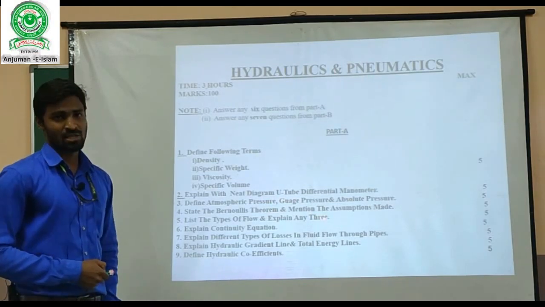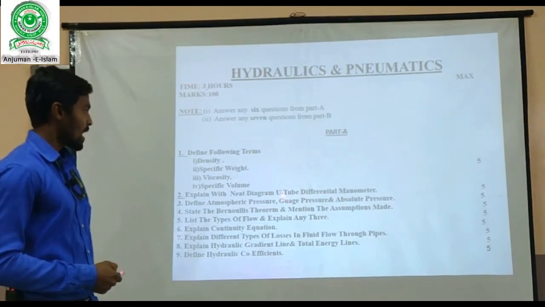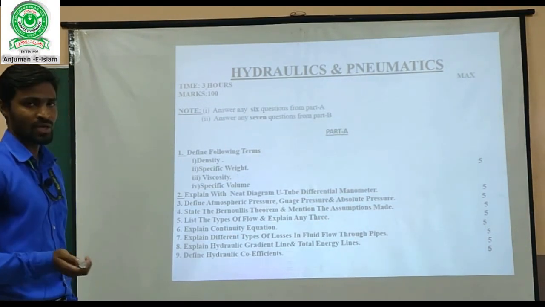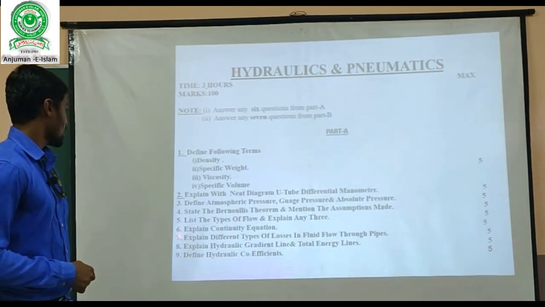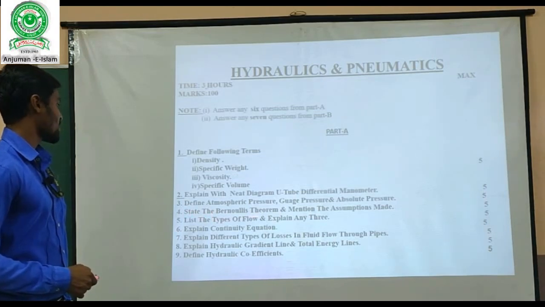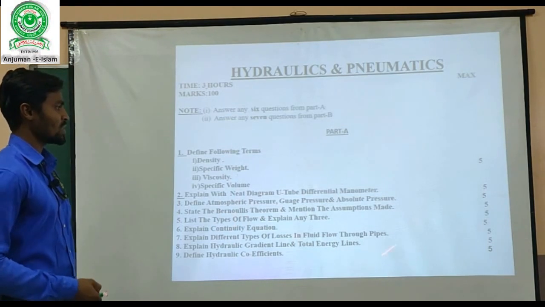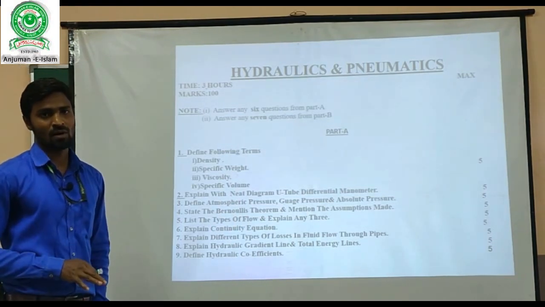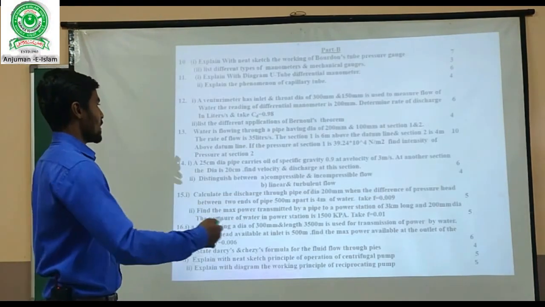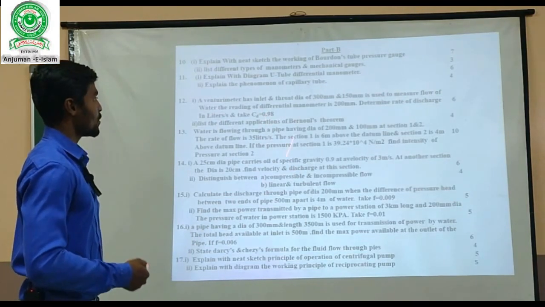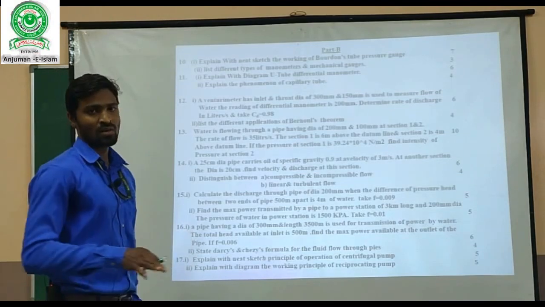And I have already explained what a U-tube manometer is. This is mainly used to find out the pressure of the particular fluid which is flowing in that pipe. So the next one is: state Bernoulli's theorem and mention the assumptions made. So these all are the 5 marks questions which are very important from the exam point of view. Next, these are some numericals. I am going to take a traditional class for this.